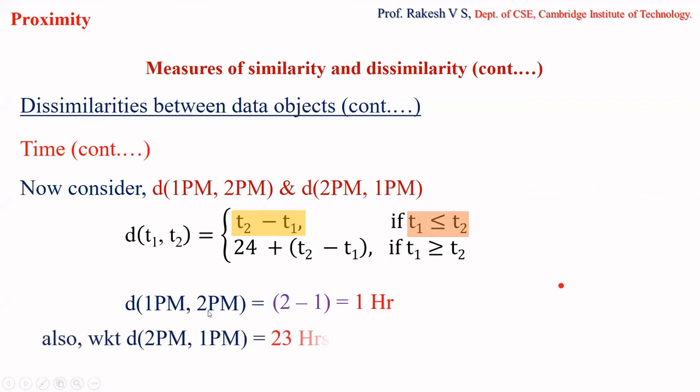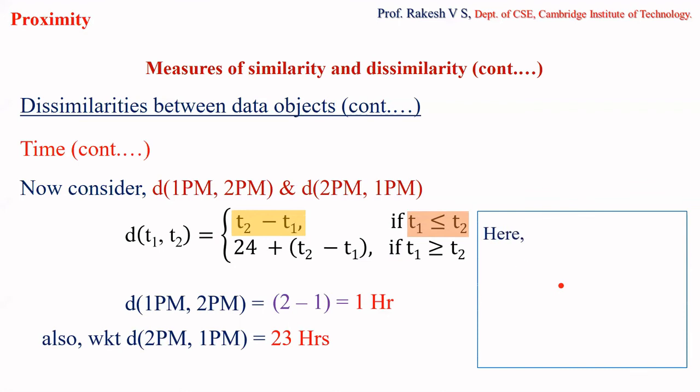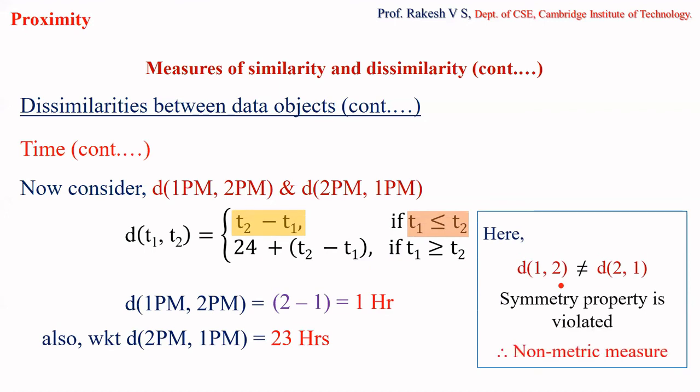But for 2 p.m. and 1 p.m., we are having 23 hours, which means here d of 1 comma 2 is not equal to d of 2 comma 1. Again, symmetry is violated. Therefore, time is also a non-metric measure. Hope you have understood how time is also a non-metric measure, right?